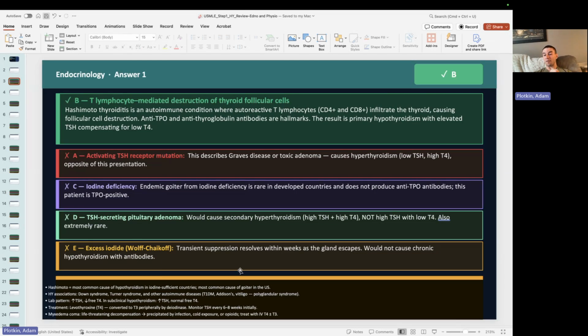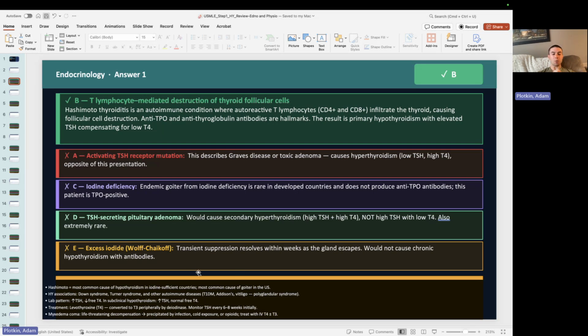So that's the Wolff-Chaikoff effect. Occasionally we can use this to our advantage. We give the patient an excess amount of iodide. That iodine then feeds back, and the thyroid's like, yo, we're good on all the iodine, right? So we don't need to make any more thyroid hormone. So it shuts it down for a little bit. It only works for a short period of time, but that's obviously not what's going on here, right?